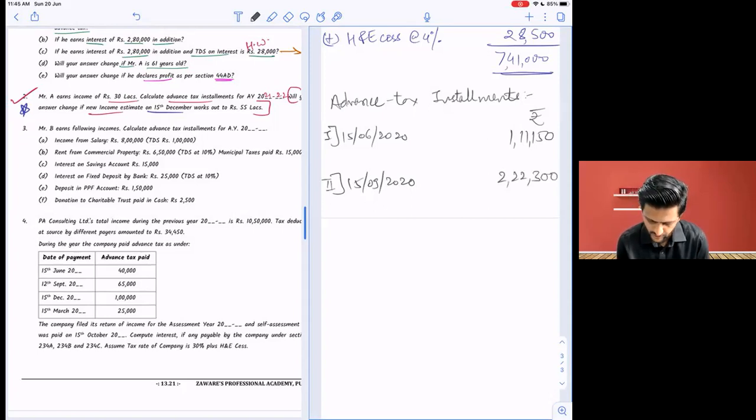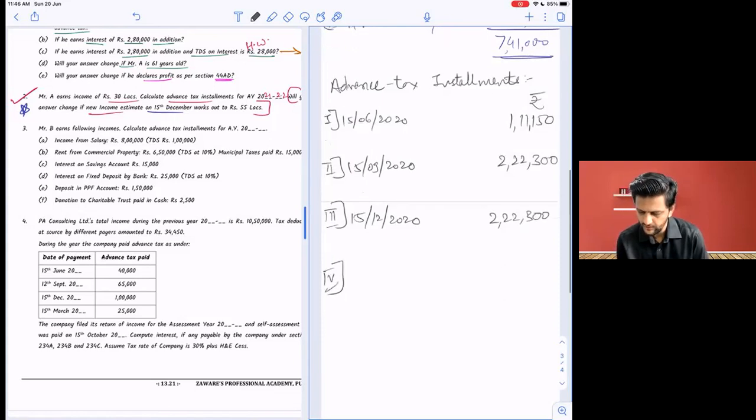It also comes the same for the third one, but I will again tell you the calculation. 15th December 2020: 7,41,000 into 0.75, that is 75%, minus both of the amounts paid, 1,11,150 minus 2,22,300, comes to the same figure, 2,22,300.